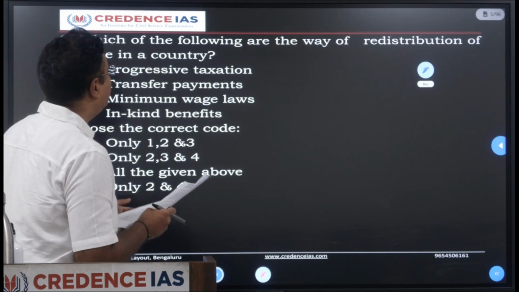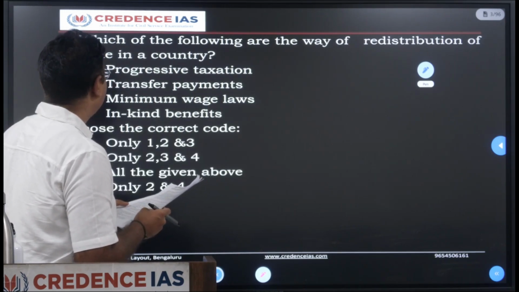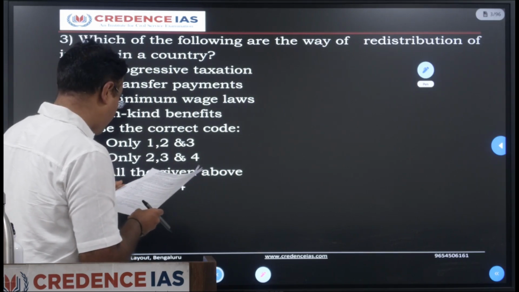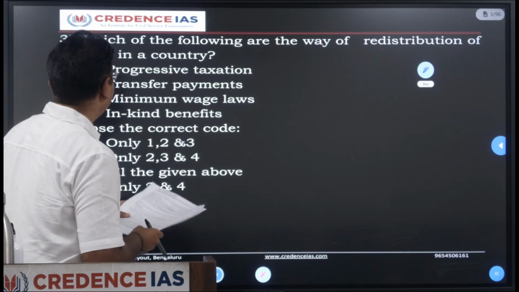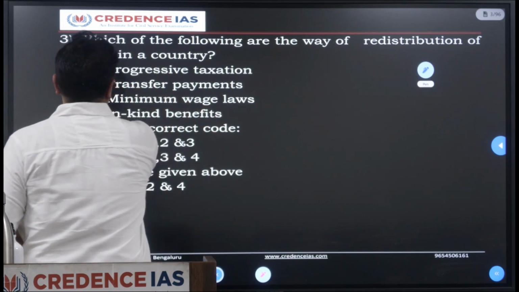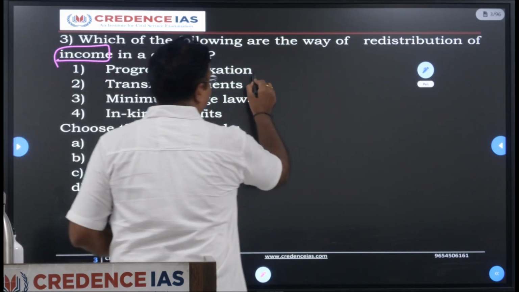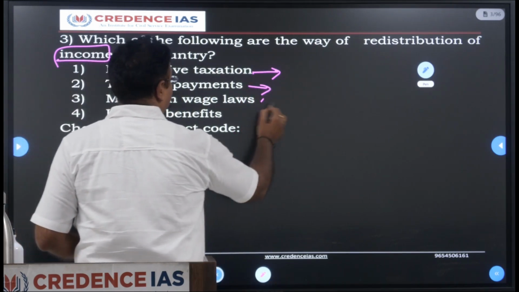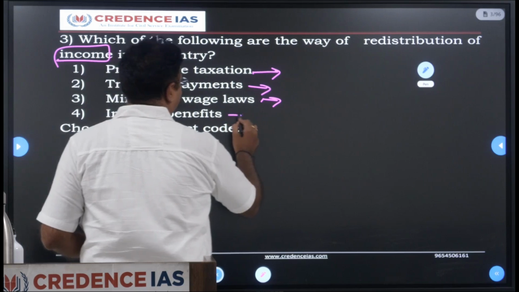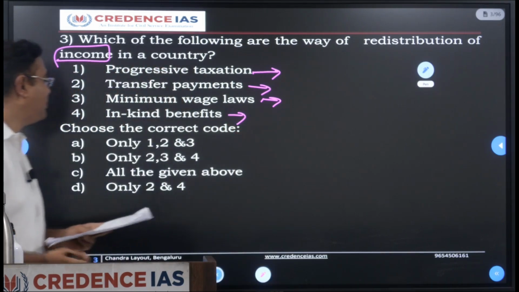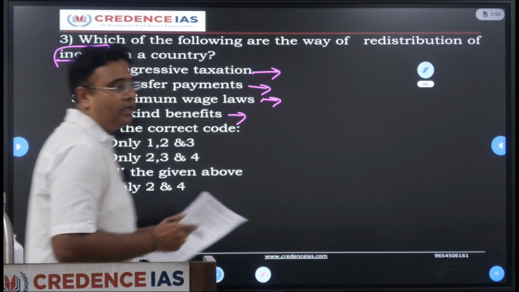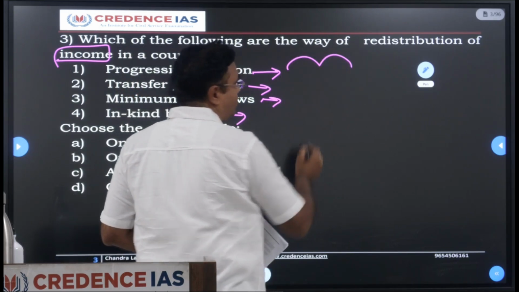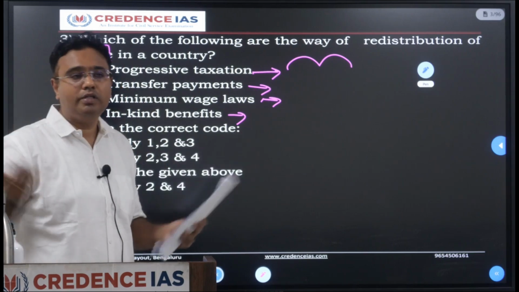Which of the following are ways of redistribution of income in the country? How do we redistribute income in the country? This is the question. The four statements given are progressive taxation, transfer payments, minimum wages laws, and in-kind benefits. Progressive taxation is a mechanism wherein as the income increases, the taxation slabs also change.